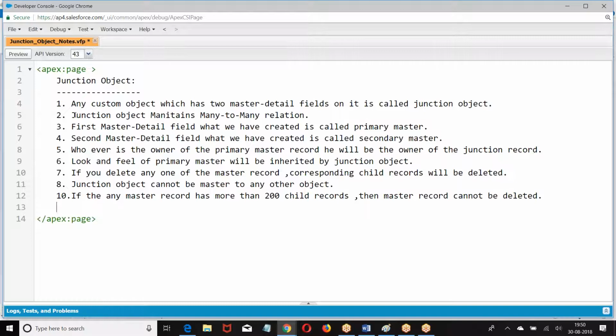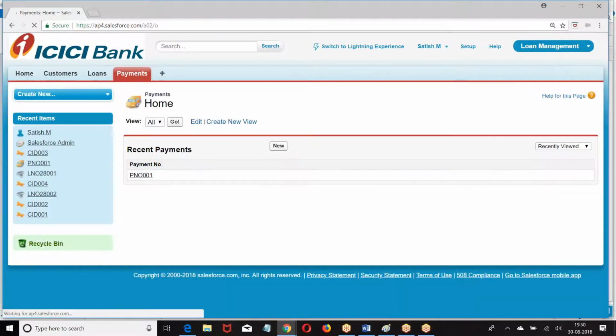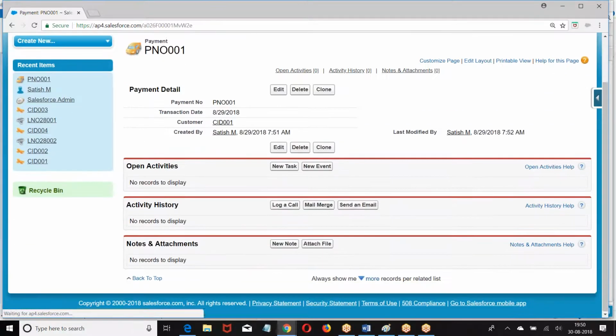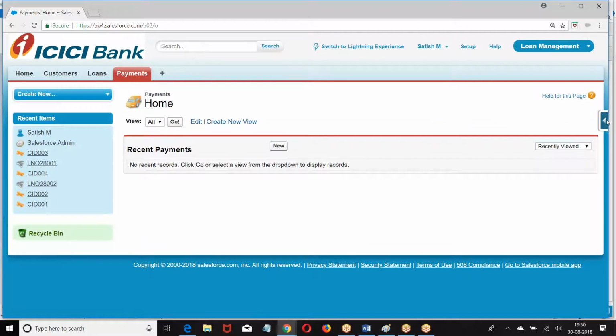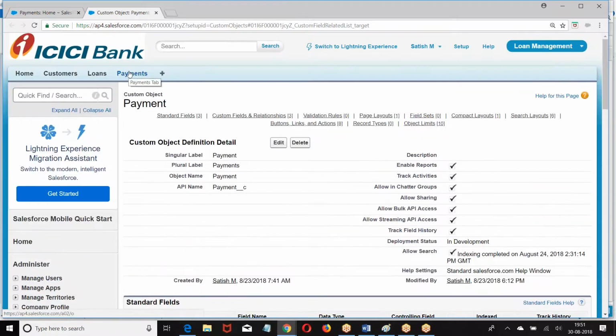Let us take one quick example here. Now payment. When you are making a payment, who should be the owner of the payment, customer or loan?